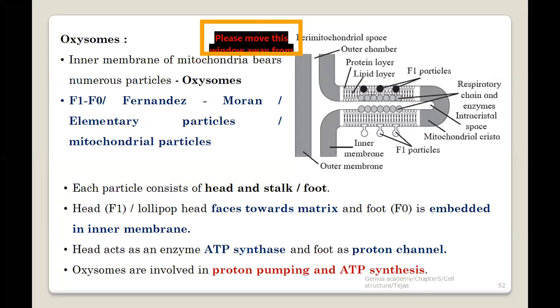If you look at the diagram, as I mentioned, it's a double membrane structure, right? So this is the outer membrane and the inner membrane in the form of crista. You just need to show a folding here, and this is a crista. As we say, membranes are generally made up of what? A bilayer structure. Even here, the membrane is made up of proteins and lipid, and the lipid is in the form of a bilayer. That is a phospholipid bilayer structure.